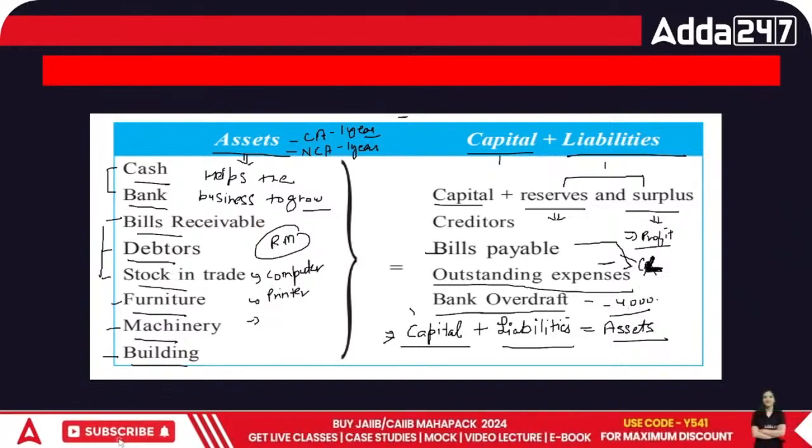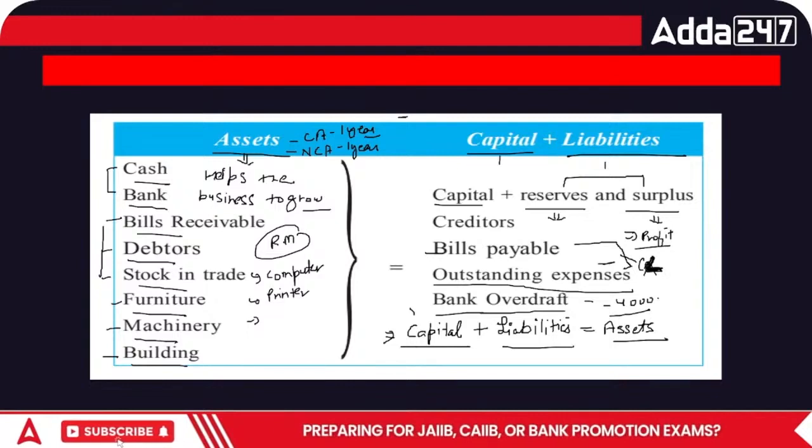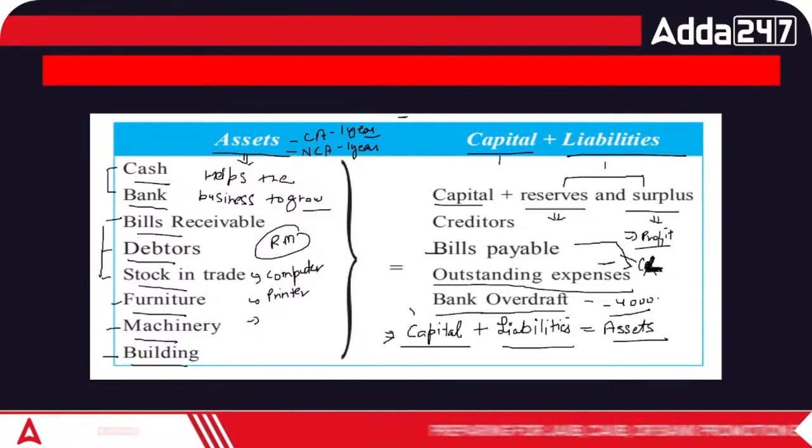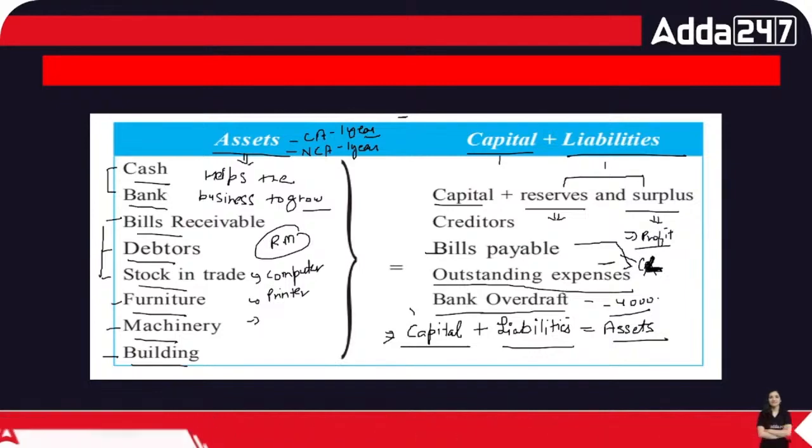So this is a non-current. This is actually a current liability too. Bank OD is also a current liability. Term loans are non-current liabilities, right? So these are the entire things that the balance sheet equation is made up of. Capital plus liabilities is equal to assets.